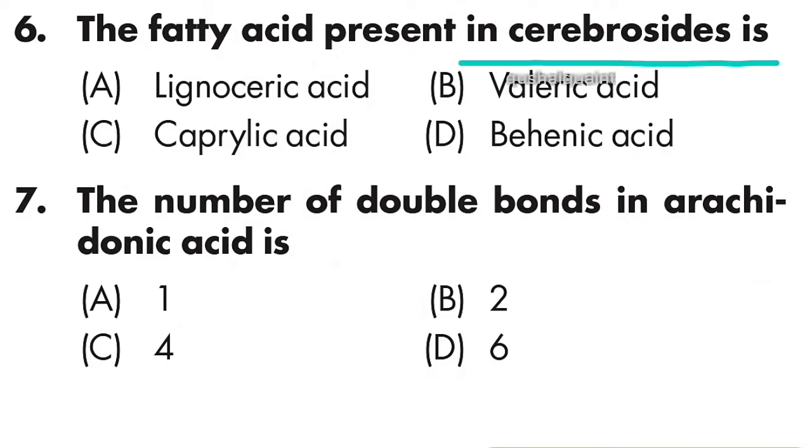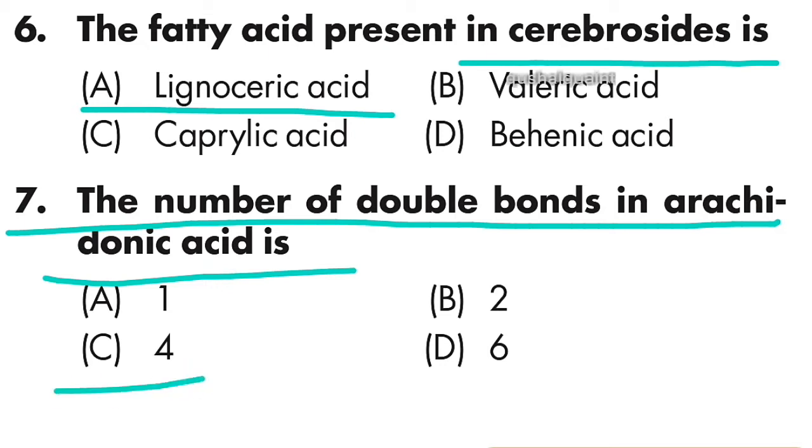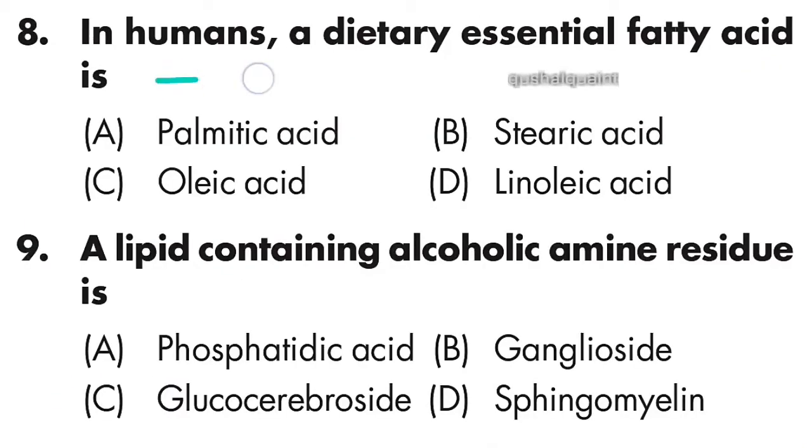The fatty acid present in cerebroside is lignoceric acid. Option A is right. Question number 7: the number of double bonds in arachidonic acid is 4. Option C is right. Question number 8: in humans a dietary essential fatty acid is